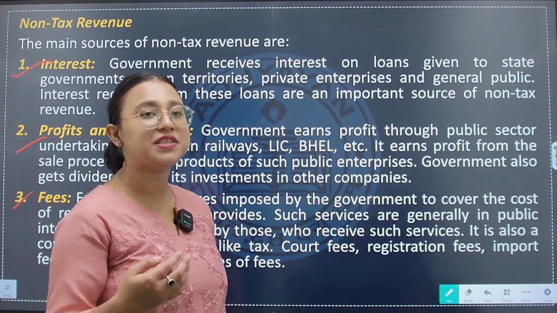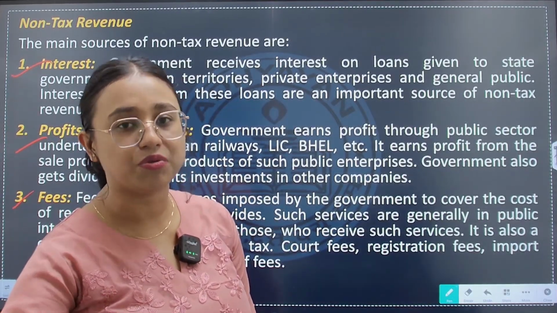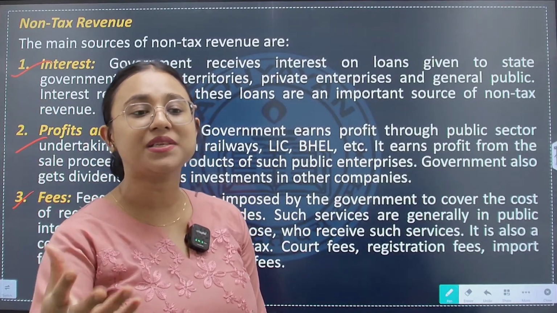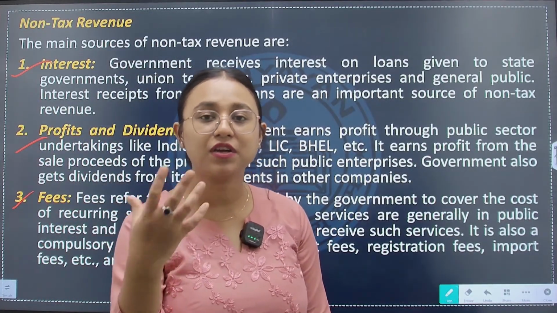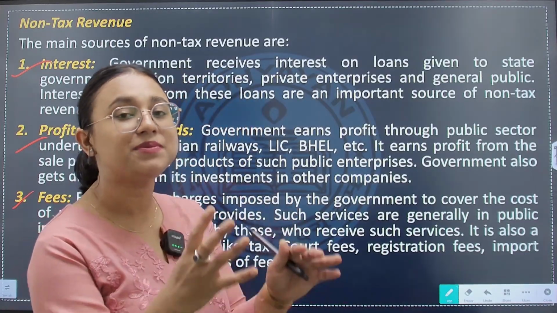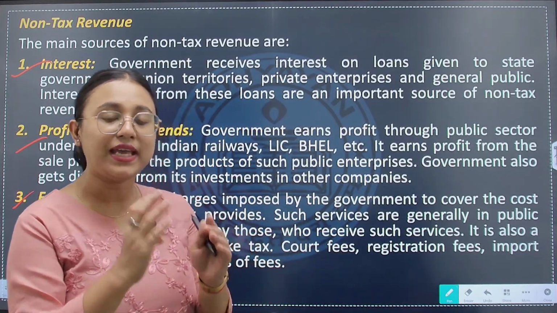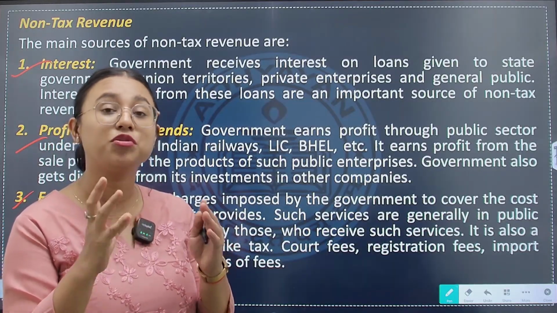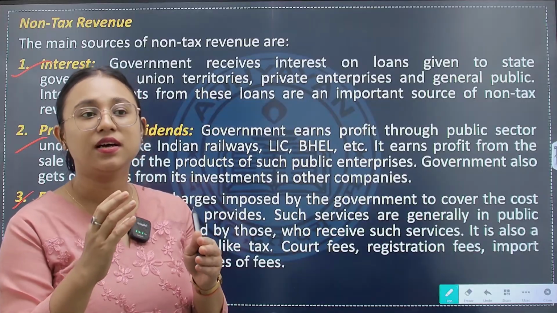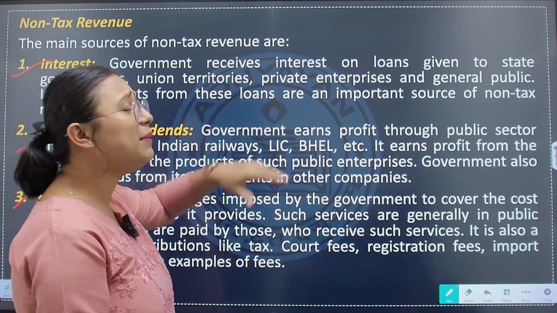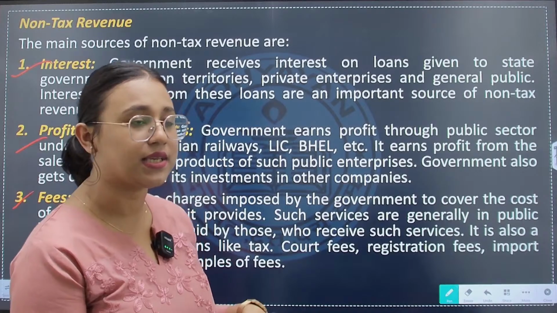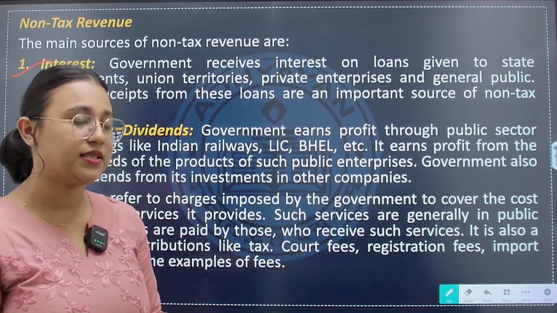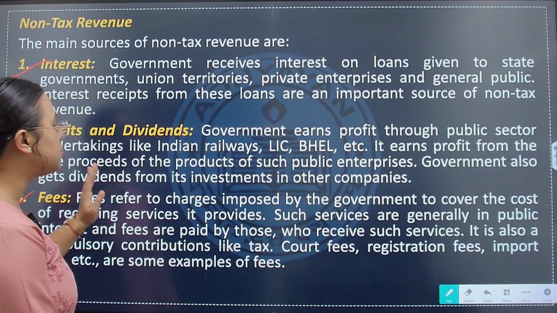So, when a public enterprise sells, out of the total sale proceeds, it keeps a particular portion of the profit for the government. A part of the profit is actually kept for the government. Next is government also earns dividend.